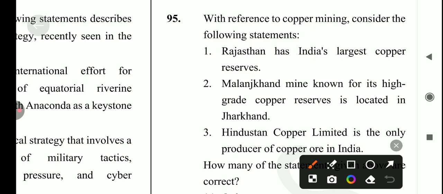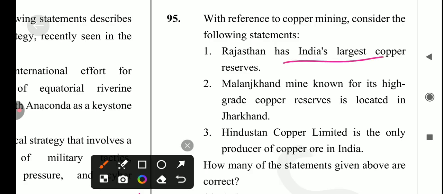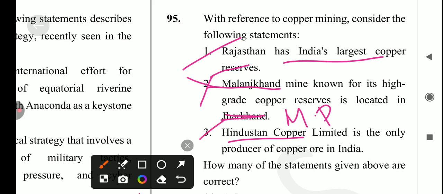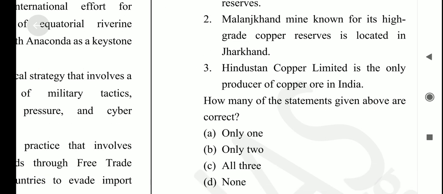So first is, Rajasthan has India's largest copper reserve. Yes, it's a correct statement. Is Malanjkhand mine, known for its high grade copper reserve, located in Jharkhand? No, it's not in Jharkhand. So where is it located? It's located in the region of Madhya Pradesh. Okay, so the second statement is incorrect. Next, Hindustan Copper Limited is the only producer of copper in India. Yes, it's also correct. So the answer for this question is option number B, which is only 2 is correct.